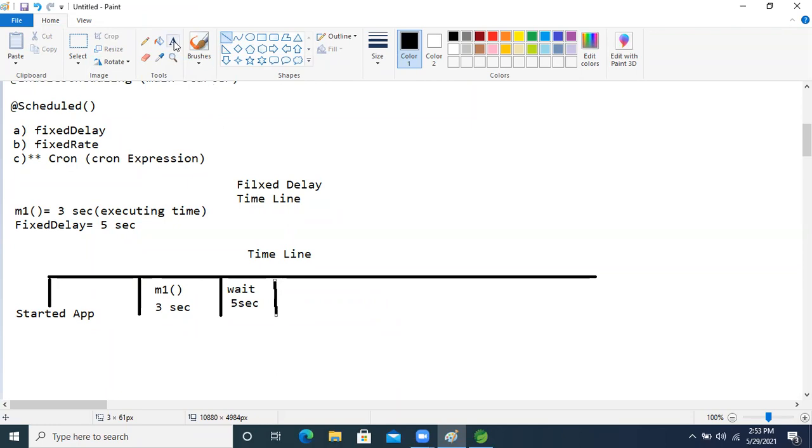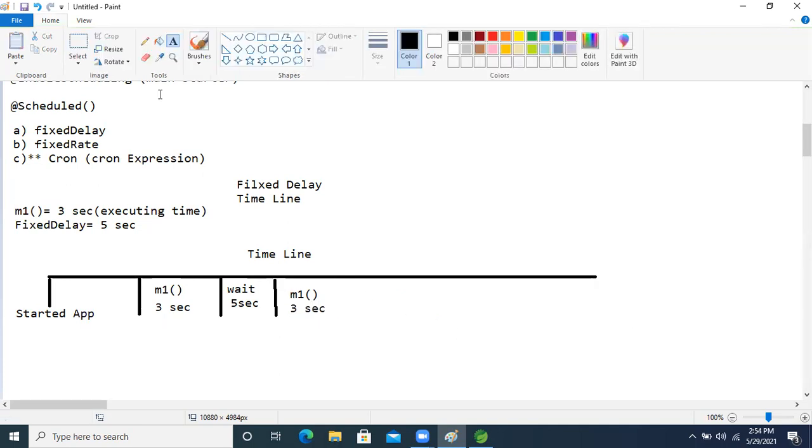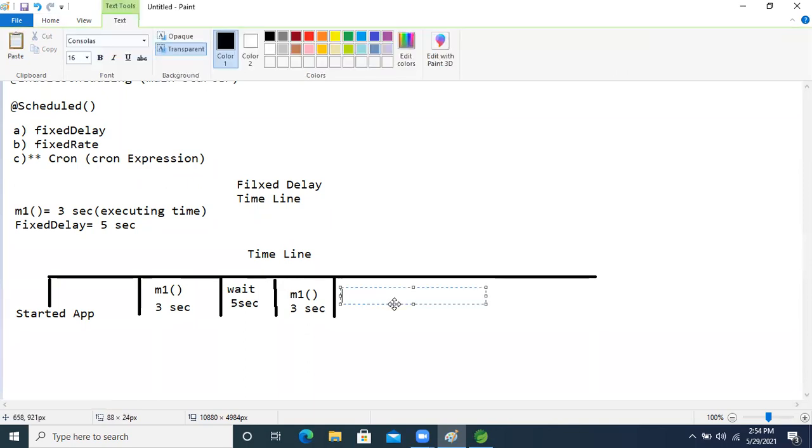Again our container will call the M1 method. Now again, just think about that 3 seconds. Our M1 method will take 3 seconds. Now again, after completing this task, our container will wait 5 seconds.